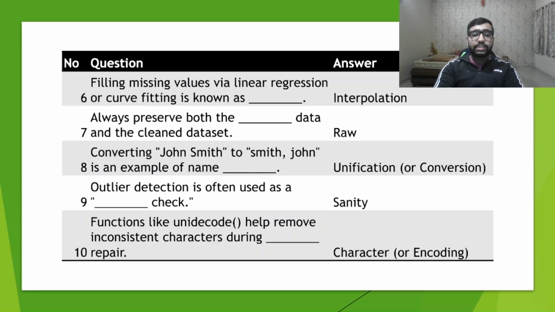So outliers are basically those data points which are far away from the majority of data points. These are treated as exceptional cases during collection of data and are not taken into much consideration. So outlier detection is also used as a sanity check. Functions like unidecode help remove inconsistent characters during character or encoding repair. So the removing of inconsistent characters from our data is part of miscellaneous data cleaning procedures, and functions like unidecode help to achieve it.